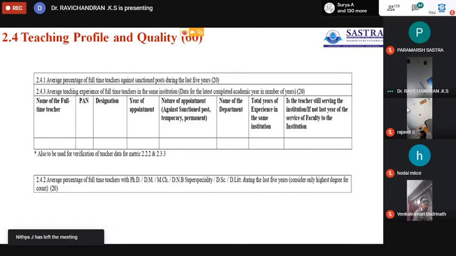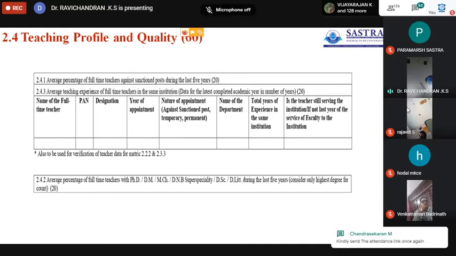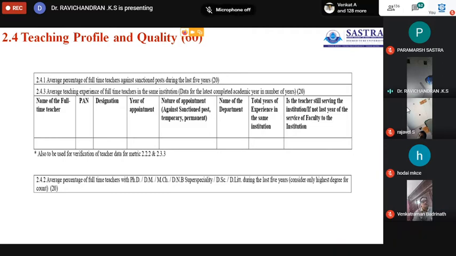Having calculated the individual years, sum them up and divide by 5 to get the cumulative figure. So the first 20 marks go to the average percentage of full-time teachers against the sanctioned posts. Every year you have to calculate the sanctioned strength and what you actually have, then similarly for the third, fourth and fifth years.